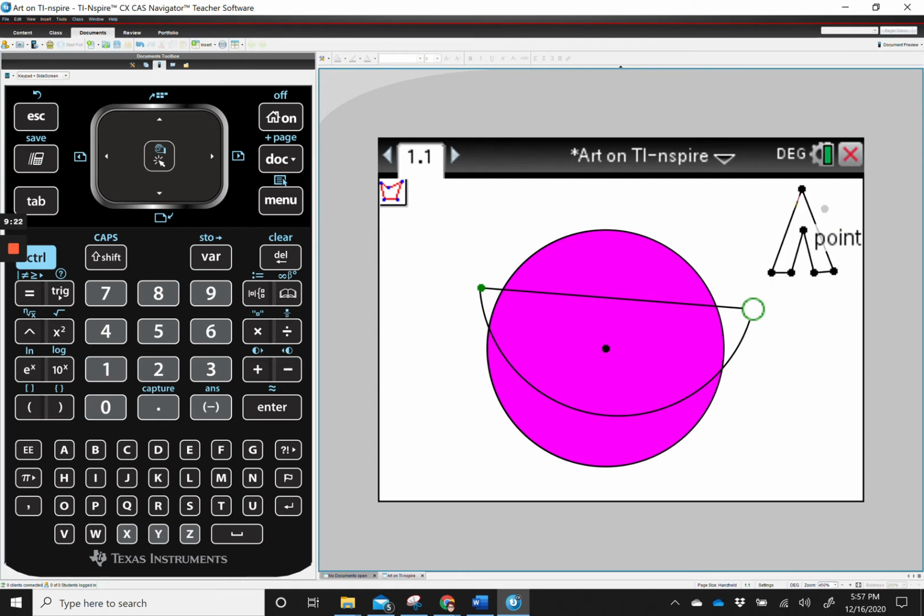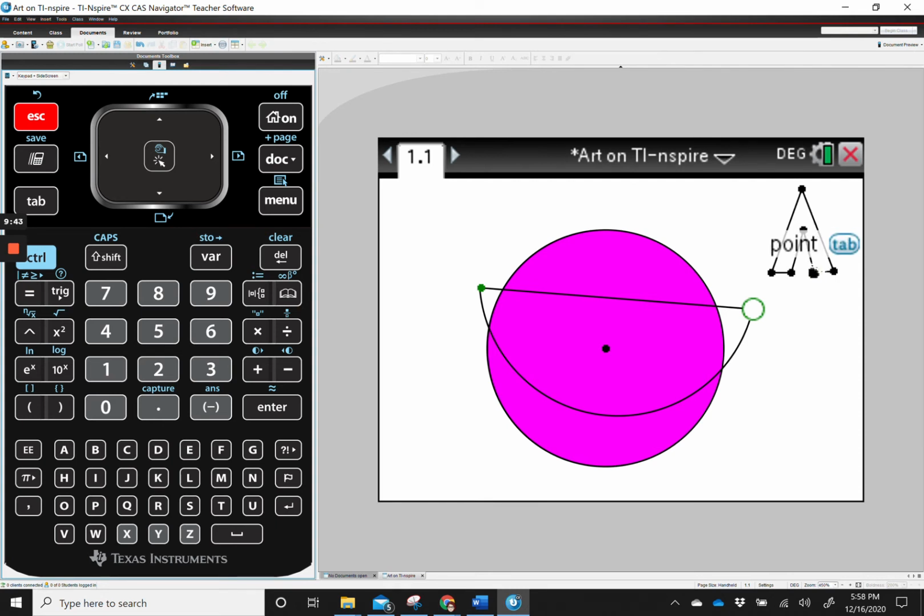Now that it's all solid, I can fill it in. I'm going to press escape. And then I can come back and move my mouse to where that word is. See the difference between point and when I move it, it says polygon. Whatever your cursor is pointing at is exactly what's going to happen.